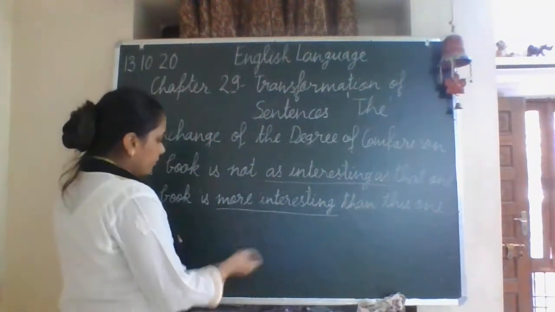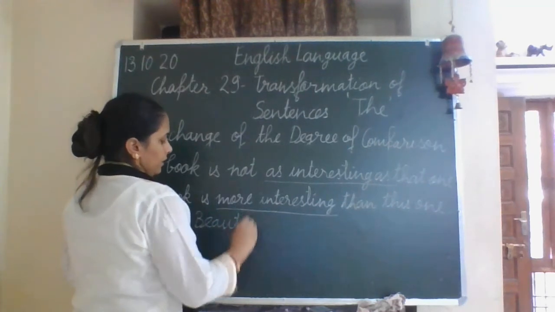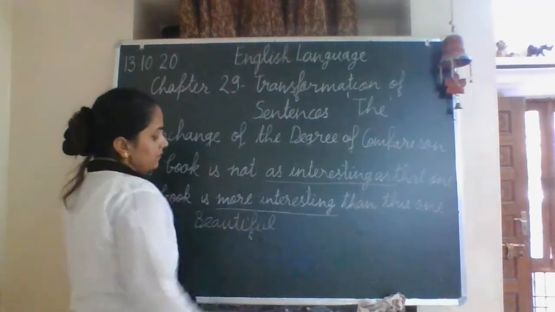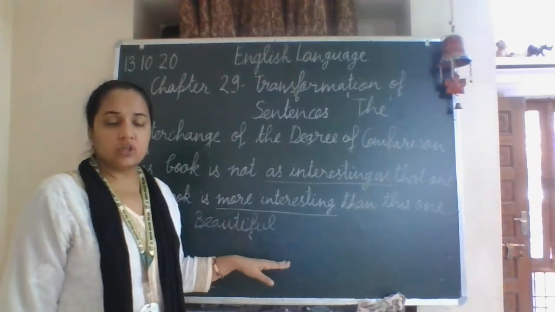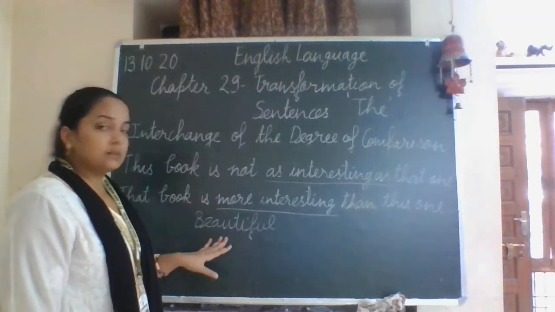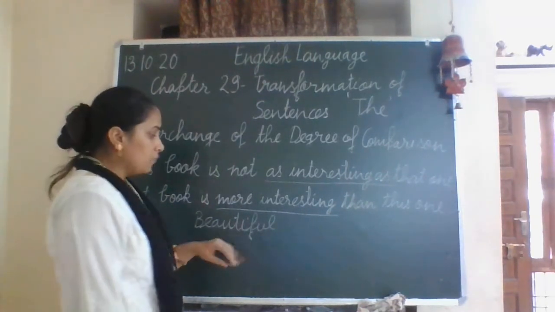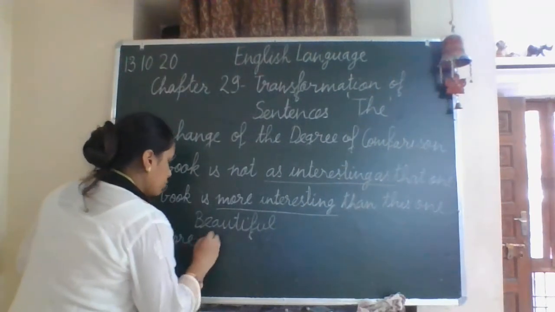Okay. Or for example, there is a term beautiful. This is also an adjective, but when we have to change it into the comparative or the superlative, we do not make any change in this term. But how will we write it? For the comparative, it will be more beautiful.